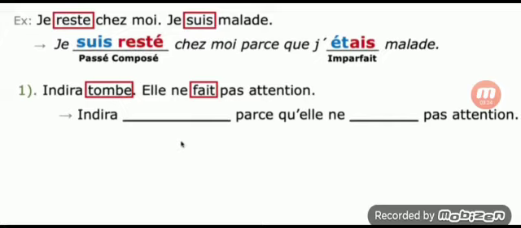Tombe you must translate in passé composé, and the second verb in imperfect. Tomber is a verb taking être as the auxiliary verb. Here the subject is third person singular feminine, so elle. So être conjugation is est. Tombe: cut er and add é.